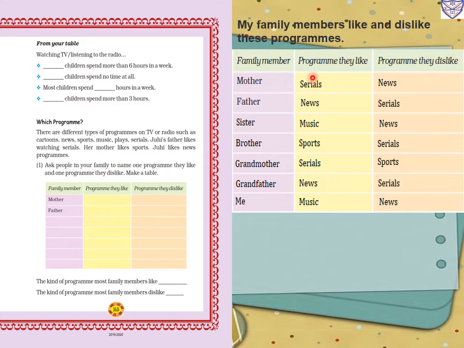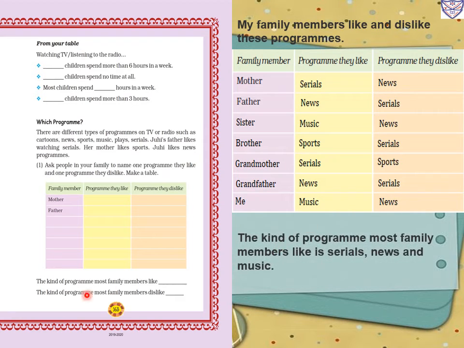So family members, programs they like and programs they dislike. First, mother: program liked by mother is serials and program disliked by mother is news. Second, father: they like news and they dislike serials. Third, sister: they like music and they dislike news. Then brother: they like sports and dislike serials. Then grandmother: they like serials and they dislike sports. Then grandfather: they like news and dislike serials. Then me, ourselves also we have to write: music, and we dislike news.